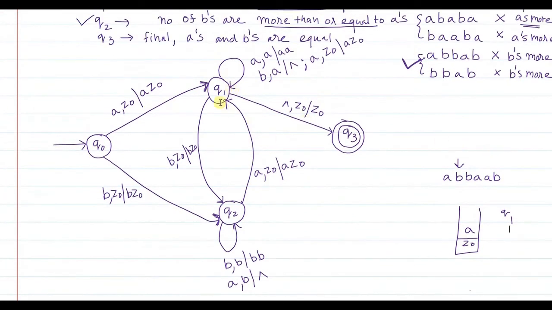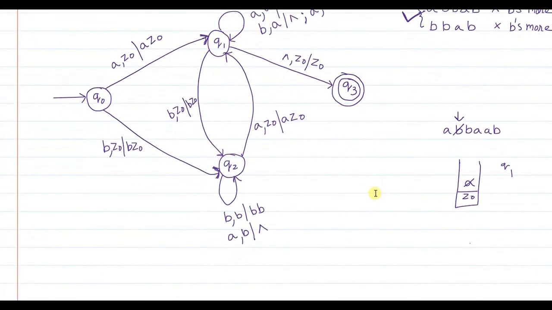Now see, in Q1 state, when B is read as input and on top of the stack there is A, what do you do? You pop that out. You match and cancel, so you cancel out this B with this A, and you remain in Q1 only. Please note, you remain in Q1 only. After cancellation, the pointer moves to the next element, the next B.